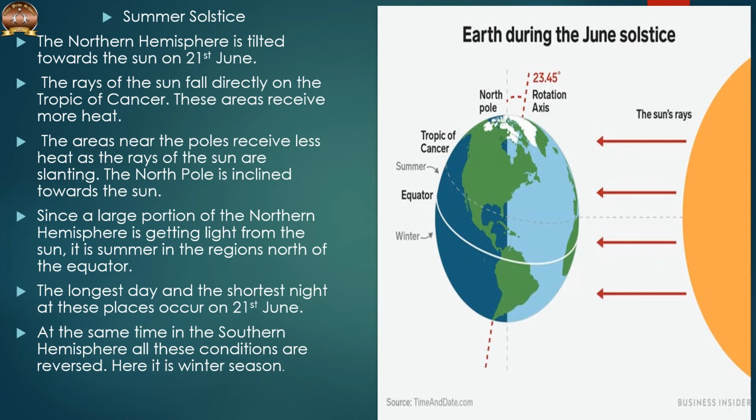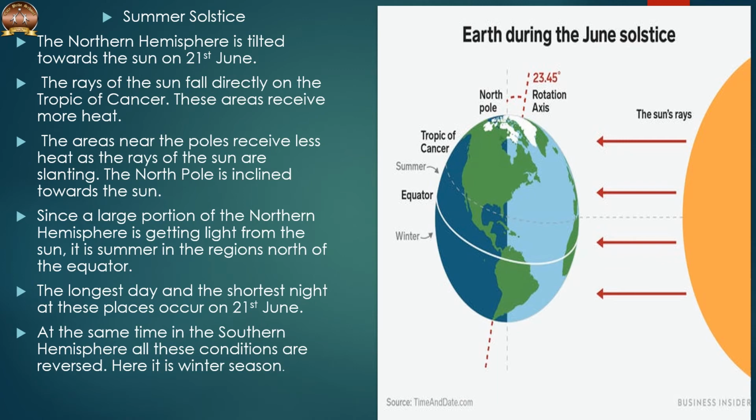Summer solstice. On 21st June, the northern hemisphere is tilted towards the sun. So the rays of the sun fall directly on the Tropic of Cancer. As a result, these areas receive more heat. The areas near the poles receive less heat as the rays of the sun are slanting.